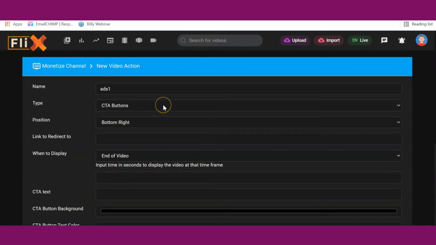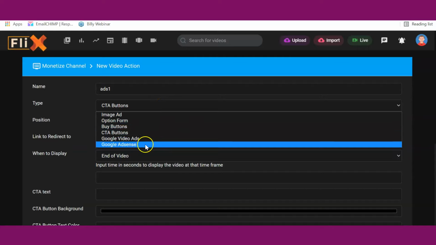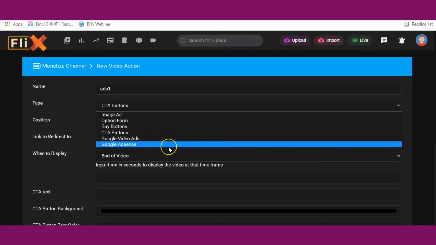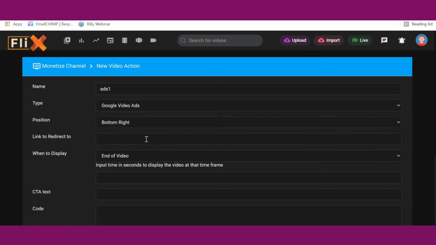Now the major way of making money with Flix is Google AdSense and Google Video Ads. Google AdSense and Google Video Ads or any pay-per-click program allow you to make money by showing adverts, video ads live inside the video. So you get paid per view. Anytime someone views the video, you get paid as well. So in the case of video ads, I'll select Google Video Ads, which allows you to actually run video adverts live inside your videos on Flix. So anytime people watch videos on Flix, you get paid per view.